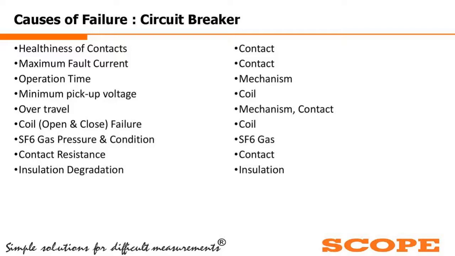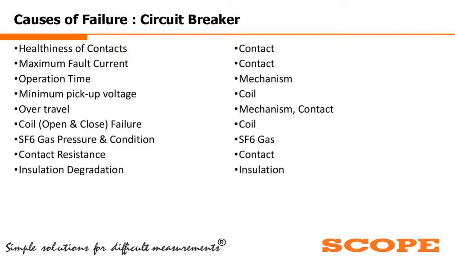SF6 gas pressure and condition. Obviously it relates to the SF6, but leakage, if it is happening, we will say is a mechanical failure, because if there is a leakage, the pressure of the SF6 goes down, which means some leakage is happening from somewhere. So it is an SF6 gas related issue or a mechanical issue.